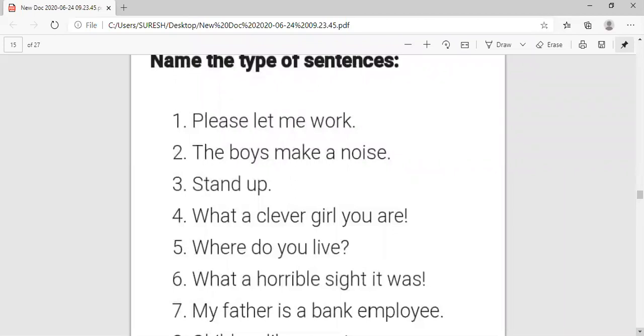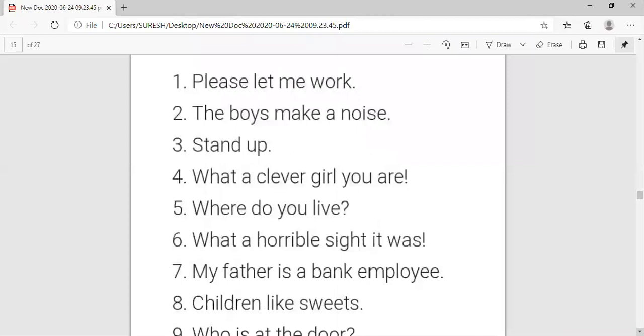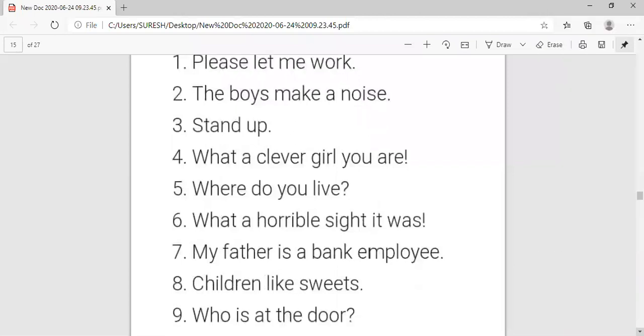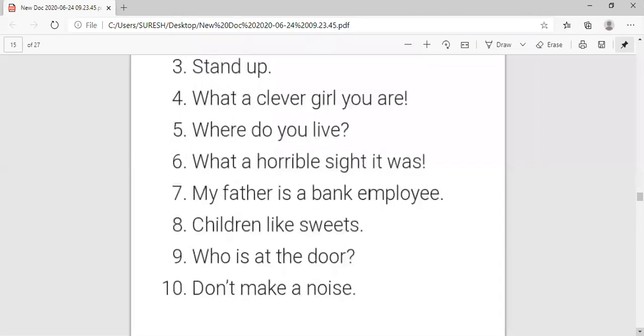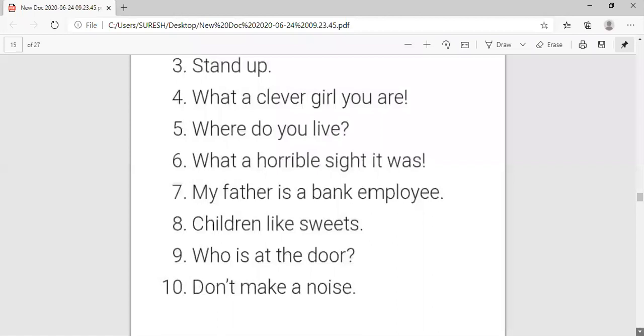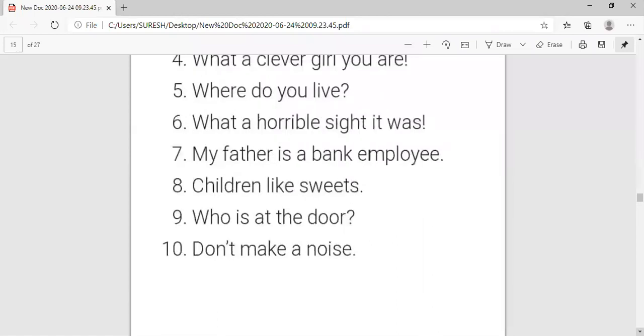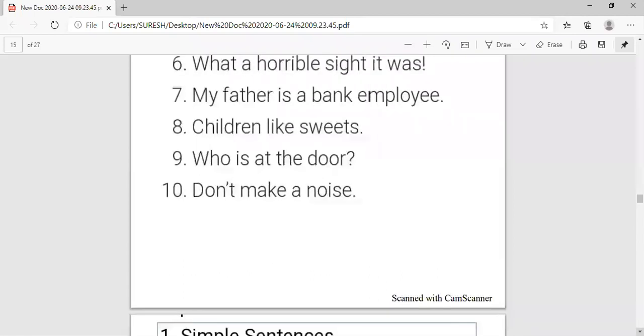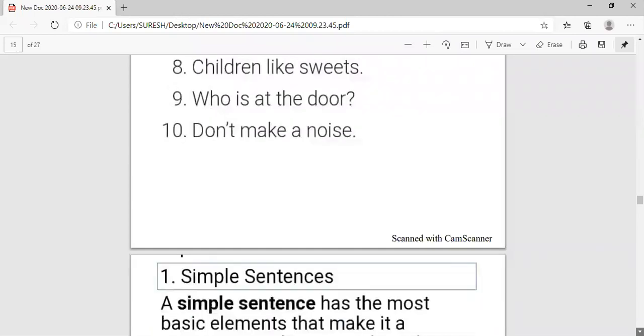What a beautiful day! I am angry. Now tell me, which type of sentence is this? My father is a bank employee. Assertive sentence. Children like sweets. Assertive sentence. Who is at the door? Interrogative sentence, WH question. Don't make a noise. Which type of sentence is this? Imperative sentence. Yes, ma'am.